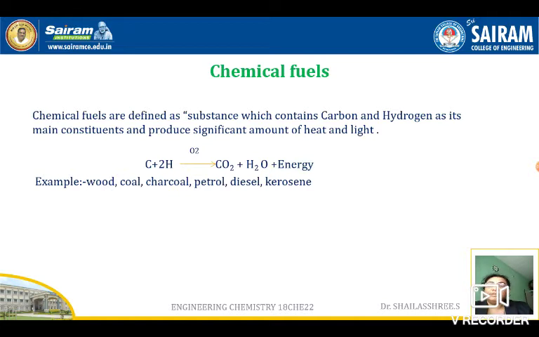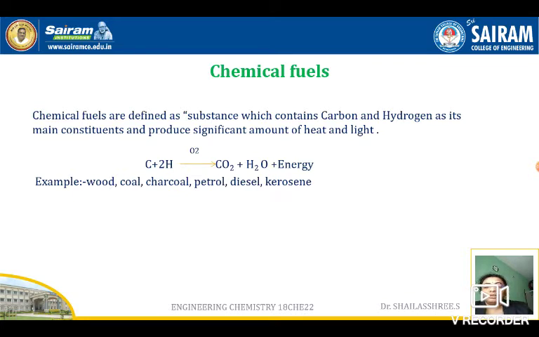So what does a chemical fuel mean? Chemical fuels are substances which contain carbon and hydrogen as their main constituents, and they produce a large amount of heat and light energy when they are burnt in excess air or oxygen. For example, carbon and hydrogen, when burning in the presence of air or oxygen, give rise to carbon dioxide and water with energy. Examples of fuels are wood, coal, charcoal, petrol, diesel, kerosene.